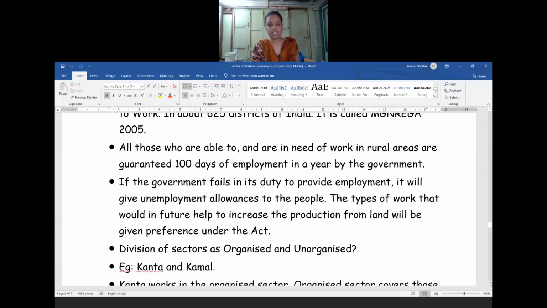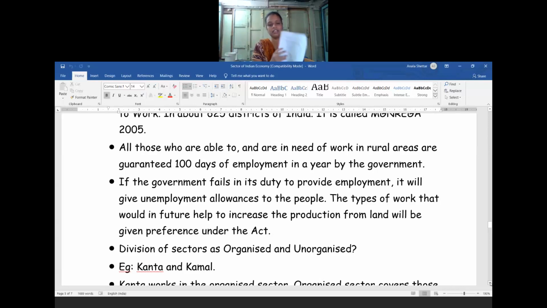So in this way we can create the employment level in the service sector. In today's class we have learned how to create the employment level in the primary sector, secondary sector and the service sector.